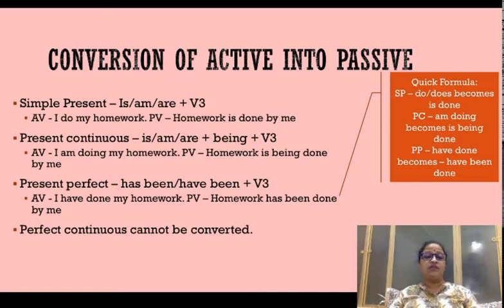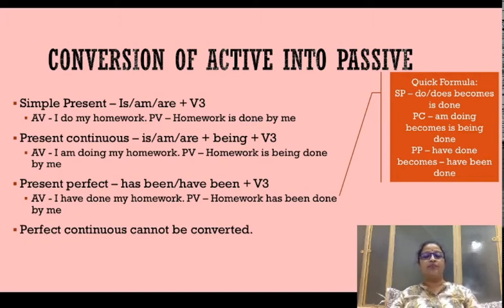In present continuous, what is the form of the sentence? The sentence takes a helping verb plus ing form. I am doing my homework is a present continuous sentence. When you convert a present continuous sentence into passive, it is going to take is, am, or are, that is the be form in the present tense, plus being, plus the third form of the verb.